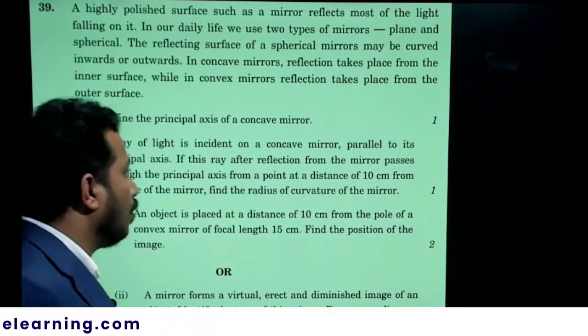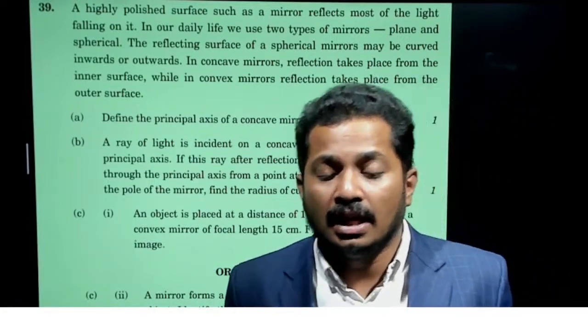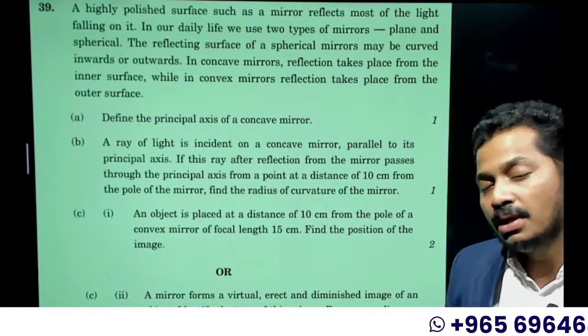Define the principal axis of a concave mirror. What is the principal axis? The line passing through the pole and center of curvature is called the principal axis.